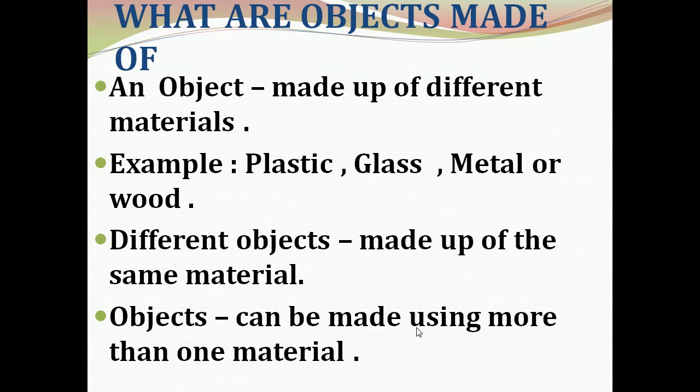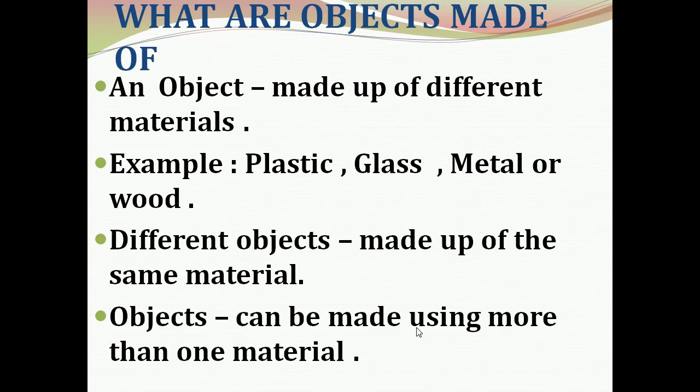One more thing: we can classify different objects made of the same material. Then, an object can be made using more than one material. For example, a window of a house can be made of glass, wood, or metal. According to our choice, we will select the material of which the object has to be made.